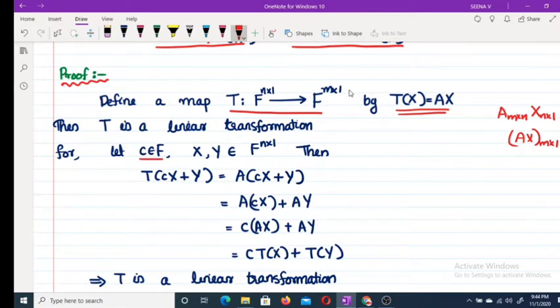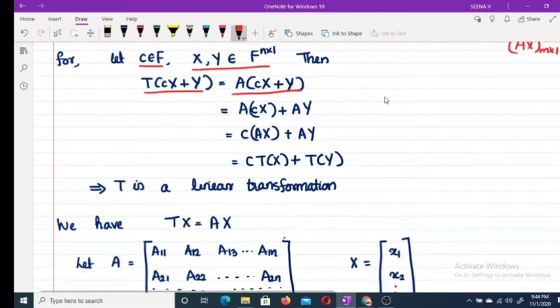For any c belongs to F and x, y belongs to Fn by 1, T of (cx plus y) equals A(cx plus y) by definition, since Tx equals Ax. Now matrix multiplication is distributive. Therefore, this you can write as A(cx) plus Ay, and you can take c outside.